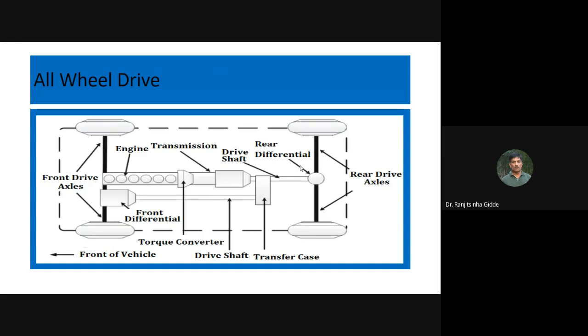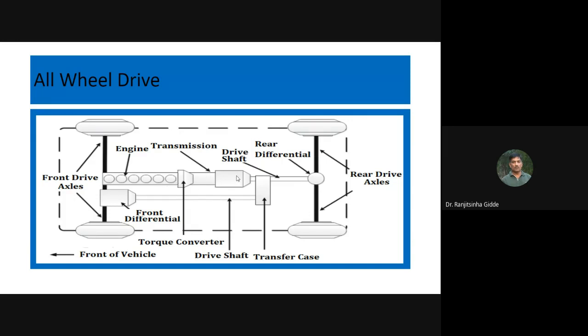Then what are the disadvantages? Already earlier we have seen four-wheel drive systems or all-wheel drive systems require additional components. What are those additional components? This is required in case of two-wheel drive.